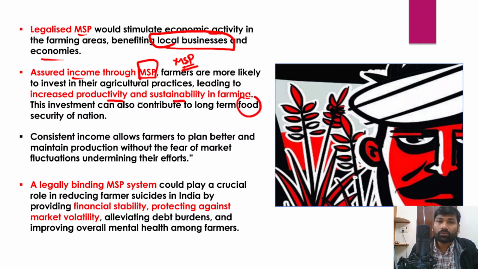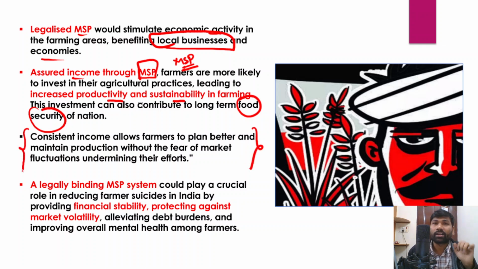So over a period of time, this would contribute to the food security of our country. Now, when farmers are getting consistent income through agriculture, and farmers are being incentivized for practicing agriculture, they can plan better, and they can also maintain production without a fear of market fluctuations, right? Because the biggest fear of the farmers is market fluctuations.